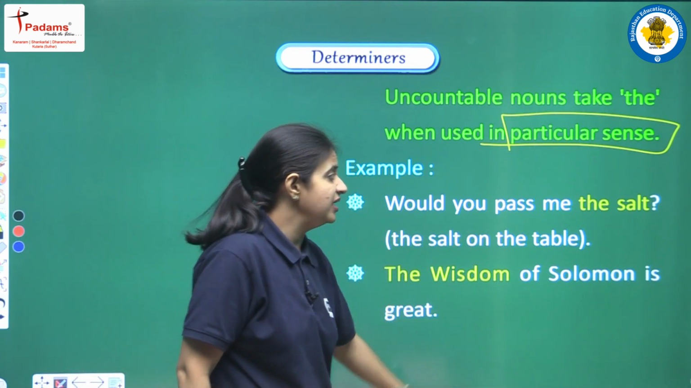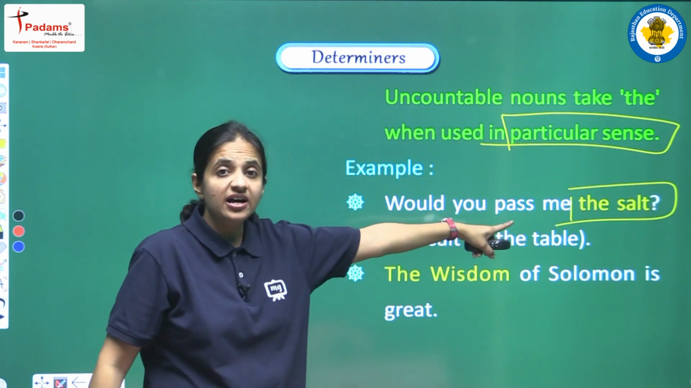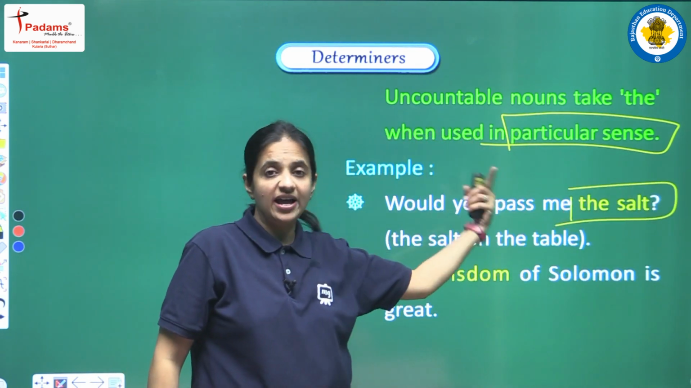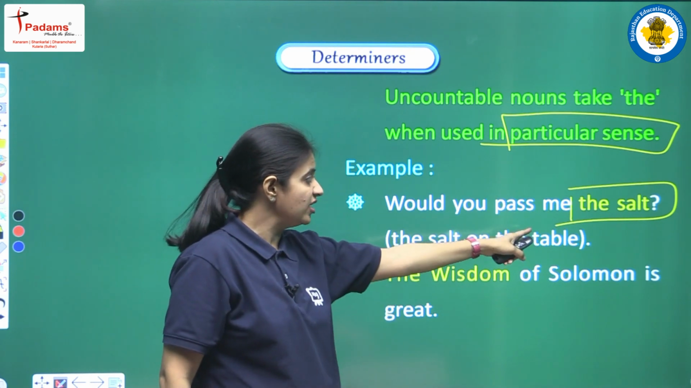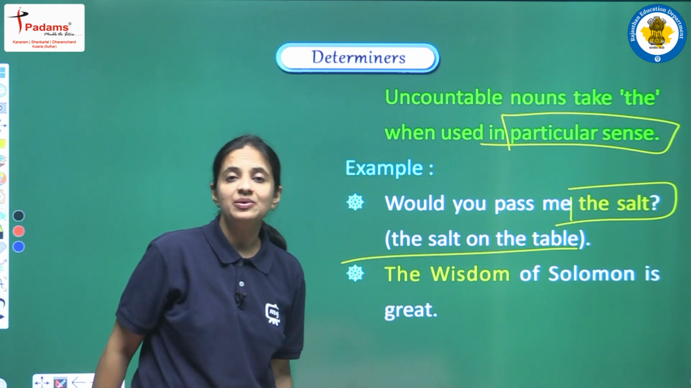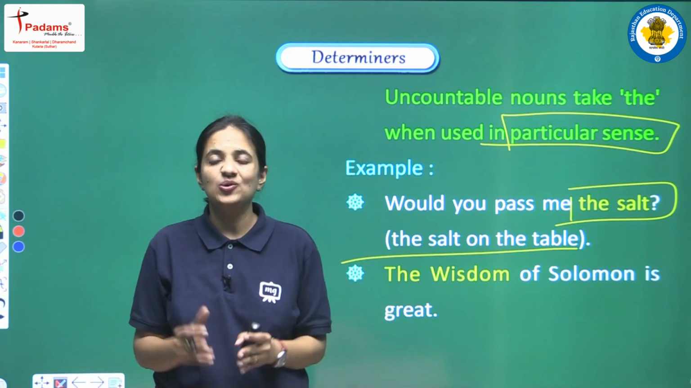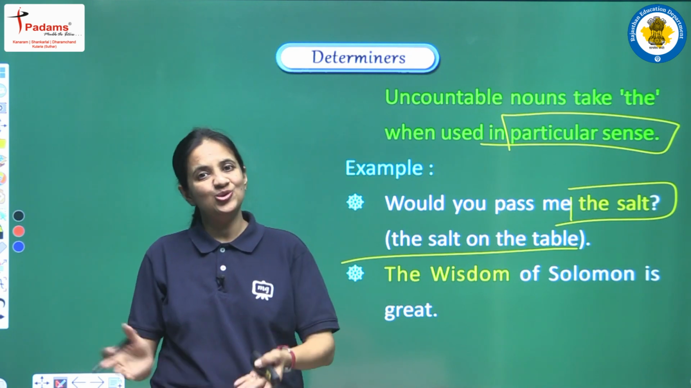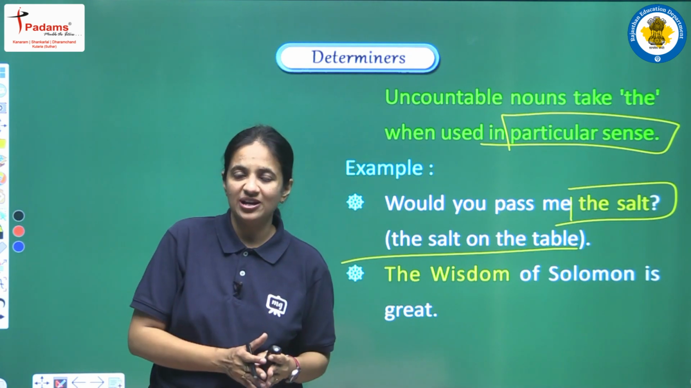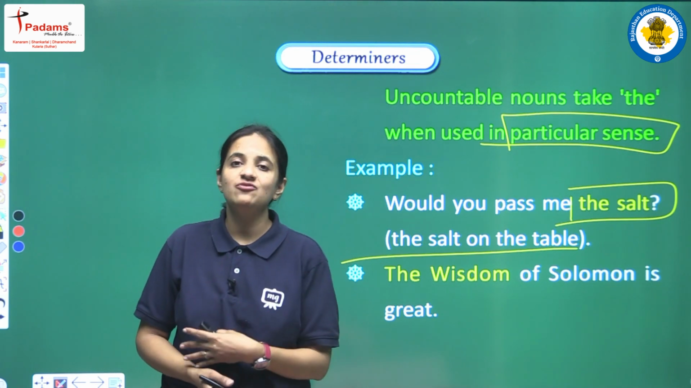Would you pass me the salt? Again, salt is a kind of substance, but here we are using the article. Why? Because in this sentence we are talking about that particular salt that is there on the table. So when we are trying to refer to some particular substance, some particular thing, then yes, we have to use the article. But when we are talking about a general thing, then before substances and abstract things, we cannot use any article.